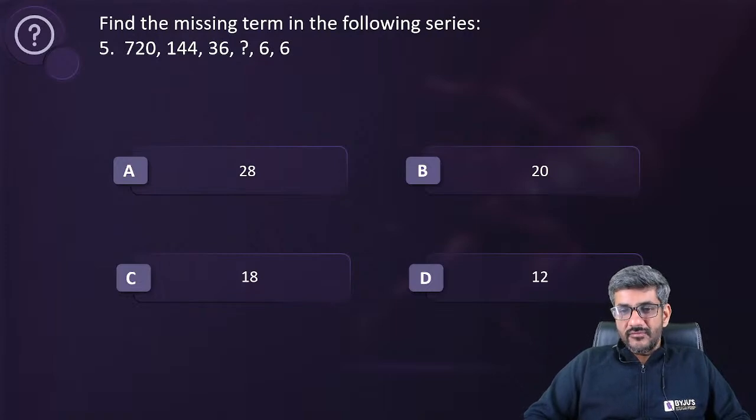Yashasvi has got 12. Tanya has got D, that is 12. Anukriti has got D, that is 12. So they have got the answer real fast. Aman has got 12. Innocent has got 12. Aditya Raj, Riya, Naman, Bhagwat, Sonal Mishra, they all have got D, 12.